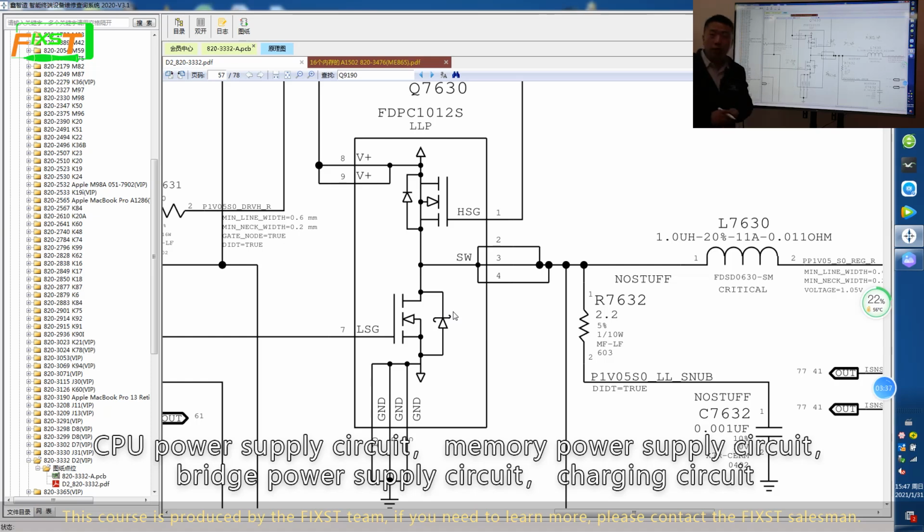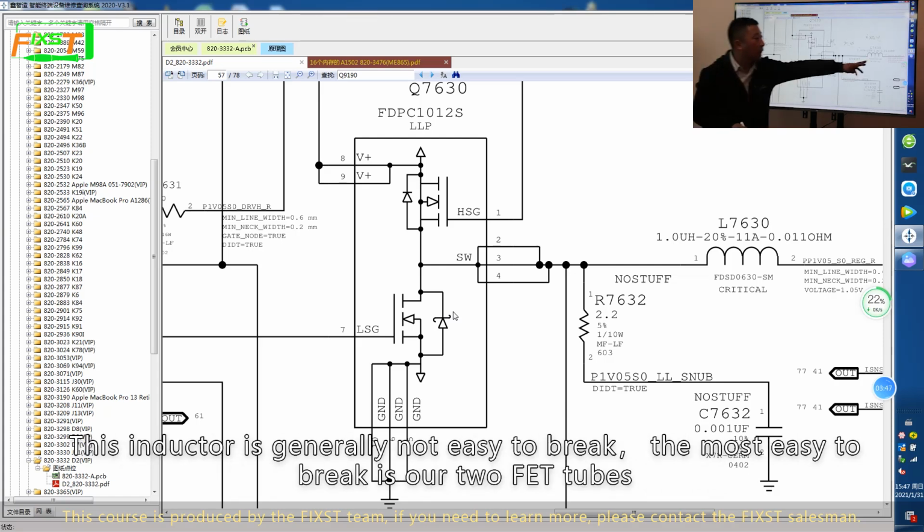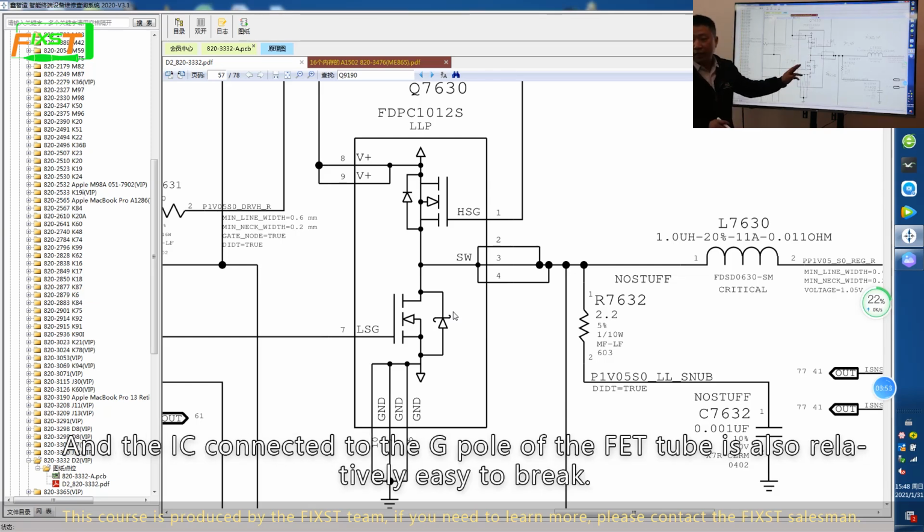The CPU power supply circuit, RAM power supply circuit, bridge power supply circuit, and charging circuit all adopt this power supply method, which is relatively easy to break. This inductor is generally not easy to break. The easiest to break is our FET tube, and the IC connected to the G pole of the FET tube is also relatively easy to break.